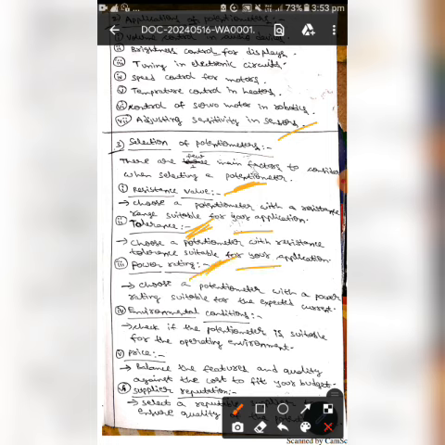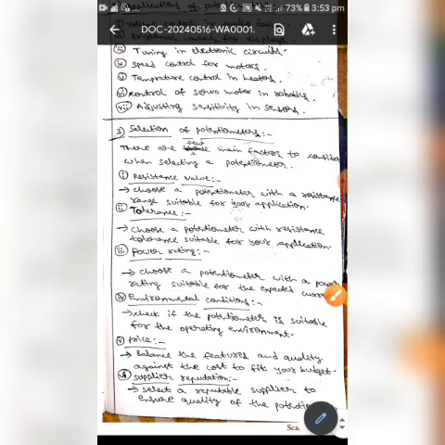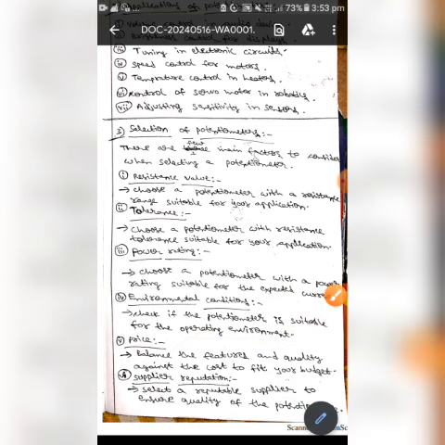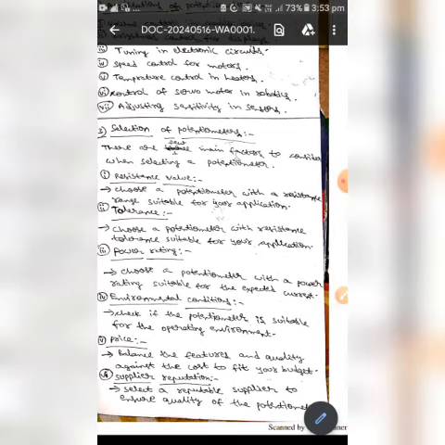The next one is power rating. Here you should choose a potentiometer with a power rating suitable for the expected current. The next one is environmental conditions. You should check if the potentiometer is suitable for the operating environment. The next one is price. You should balance the features and quality against the cost to fit your budget. The next one is supplier reputation. We should select a reputable supplier to ensure the quality of the potentiometer.